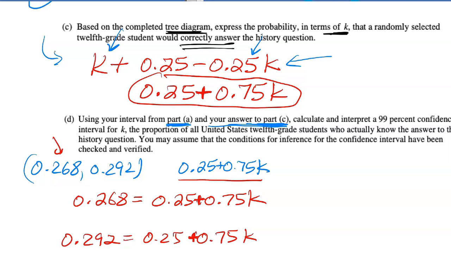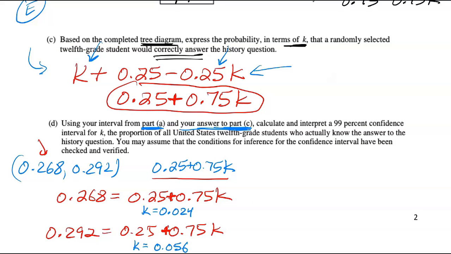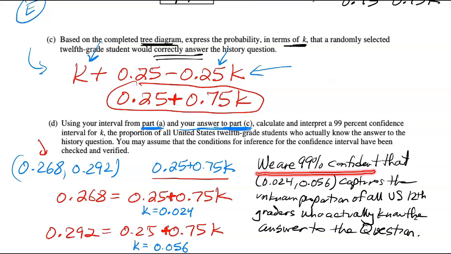Solving for k in both of these, I get two values for k. All I need to do now is interpret the interval in context. We are 99% confident, just like we were before, that this interval is much lower than the original interval. The first interval was the people who actually answered correctly. This interval, maybe a little surprisingly, is the interval showing the percent of students who actually know the answer, didn't just guess and got it right. It captures the unknown proportion of all US 12th graders who actually know the answer to the history question.